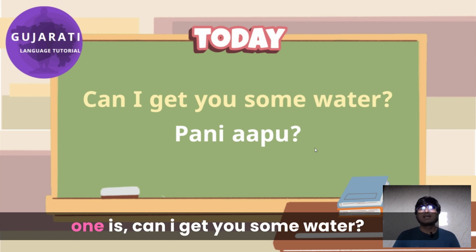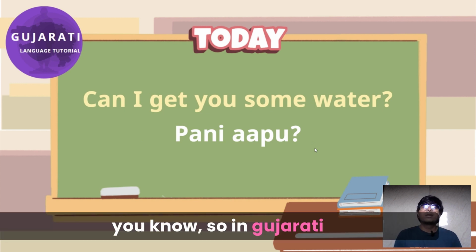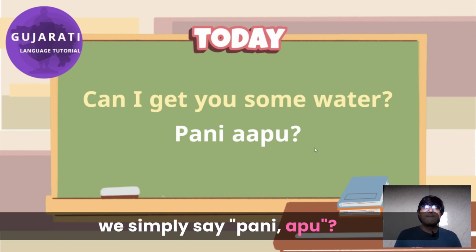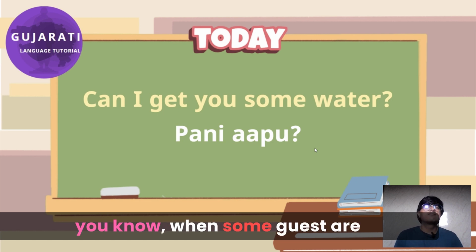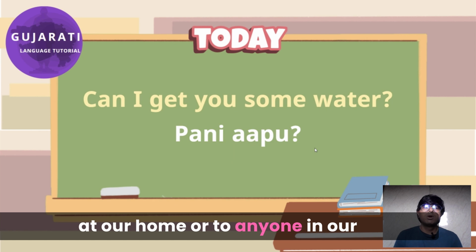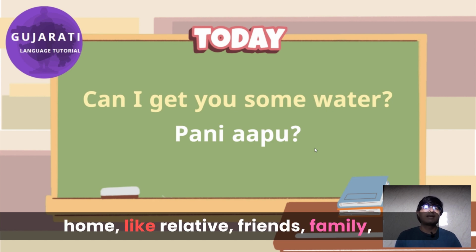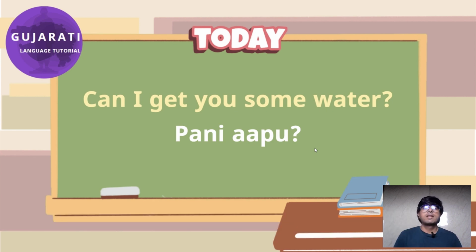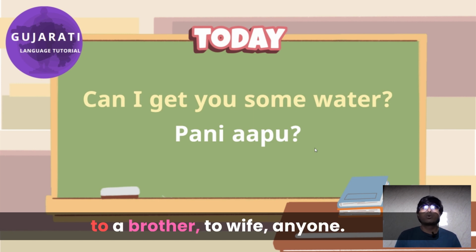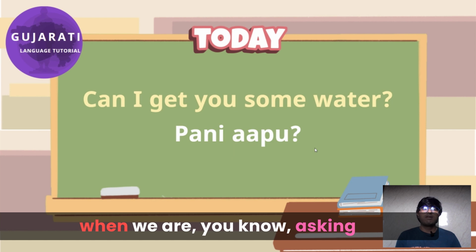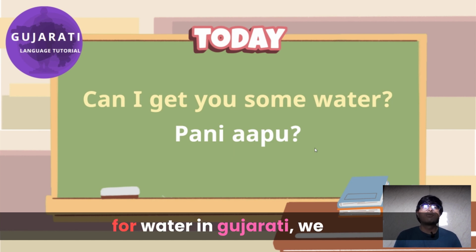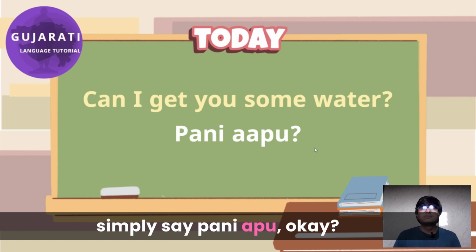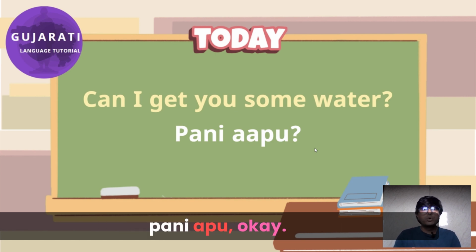The next one is, can I get you some water? So in Gujarati we simply say pani apu. When some guests are at our home, or to anyone in our home, like relatives, friends, family, our mom, our sister, our brother, our wife, anyone, when we are asking for water, in Gujarati we simply say pani apu.